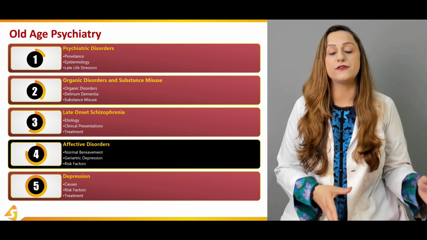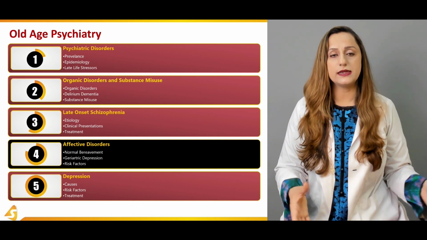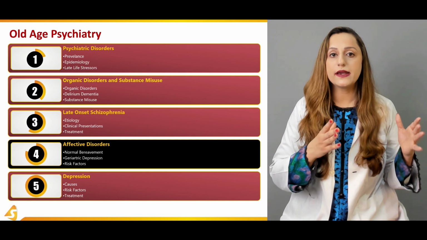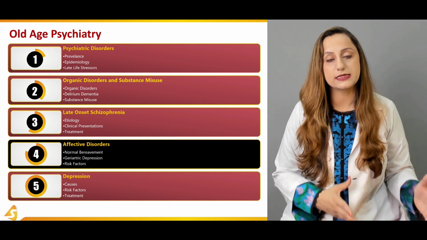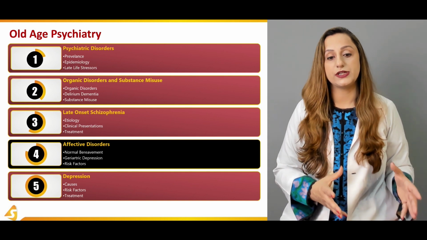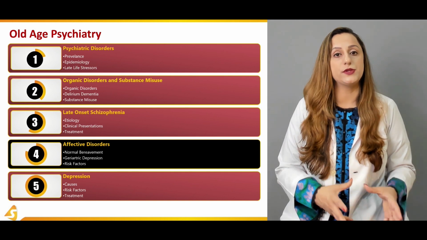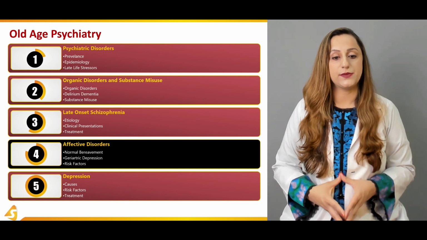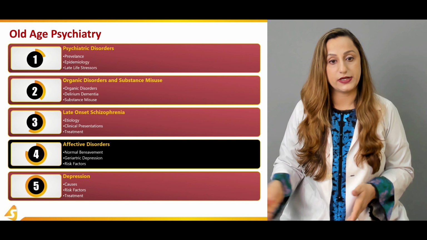On one hand, we have the normal bereavement phenomena. There are multiple causes towards it, but what are the characteristics of a normal bereavement? Differentiating normal bereavement from geriatric depression, or old age depression, is very important.